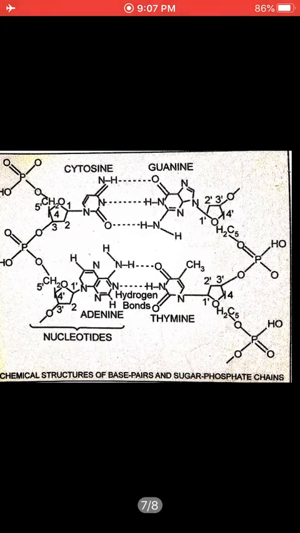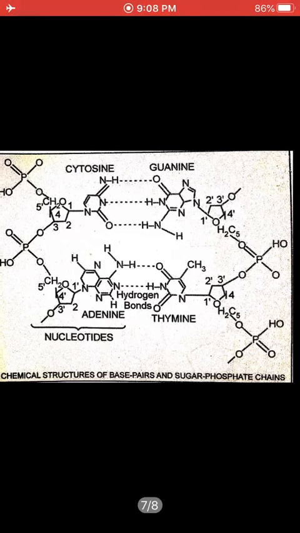Now this is how we are made up of chemicals. Inside below cytosine you will find the pentose sugar. 1, 2, 3, 4, 5 positions are given and 5 prime is empty. So if the 5 prime is empty, then that end will be 5 prime. I hope you are getting what I am explaining.